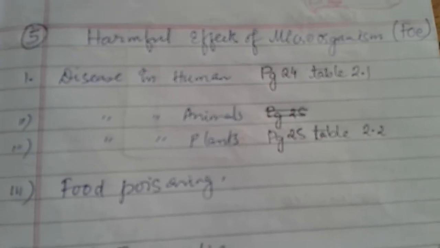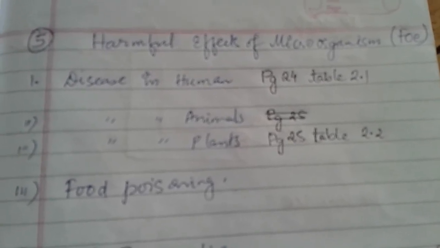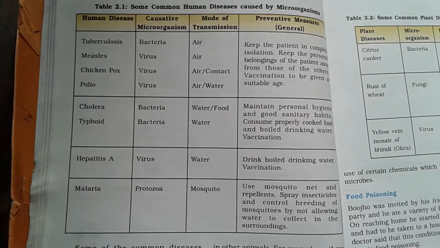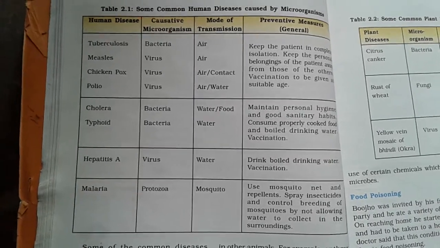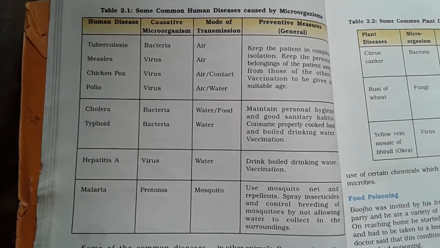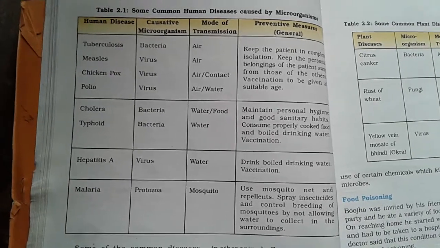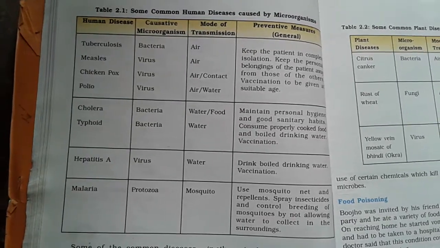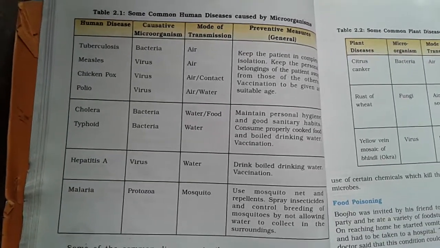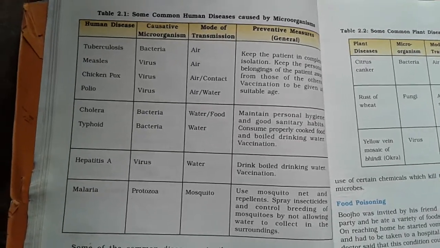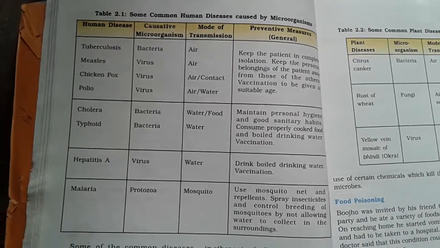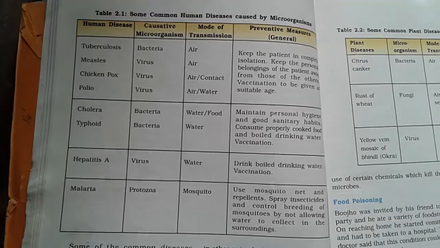Next topic we have is the harmfulness of microorganisms. Microorganisms are also very harmful to animals, humans and plants. They cause many kinds of diseases. Table 2.1 on page number 24 shows us the different types of diseases. Like in the table here, you will see tuberculosis, which is caused by a microorganism, bacteria, which is transmitted by air. Similarly, here are all the different kinds of diseases. You can see the list of diseases mentioned here which are caused by microorganisms.